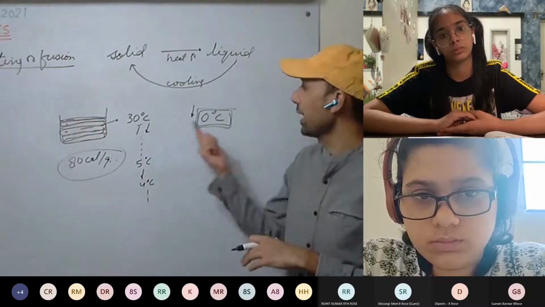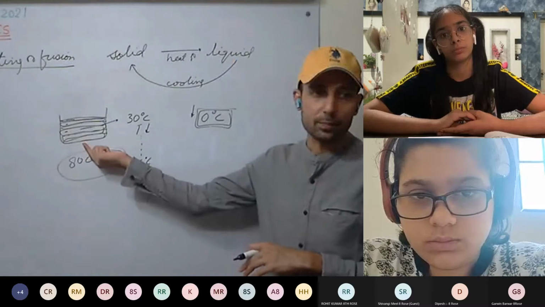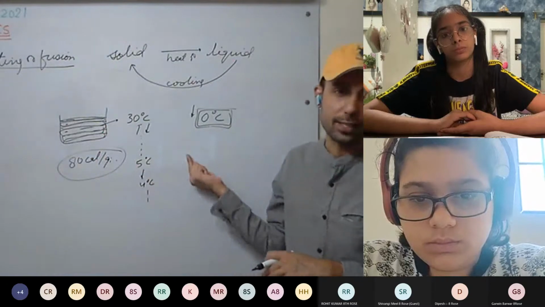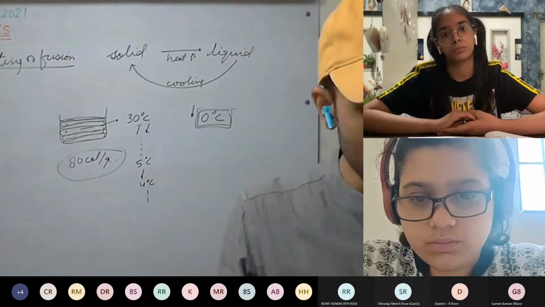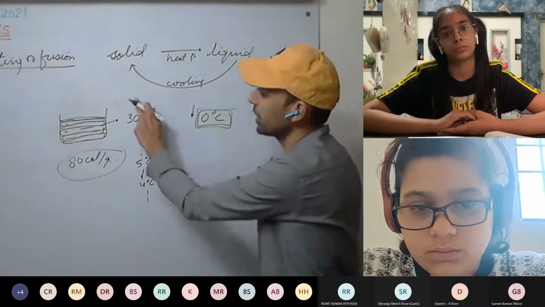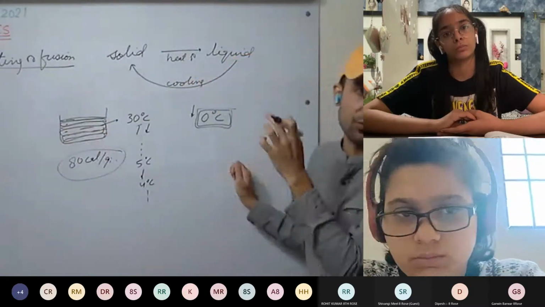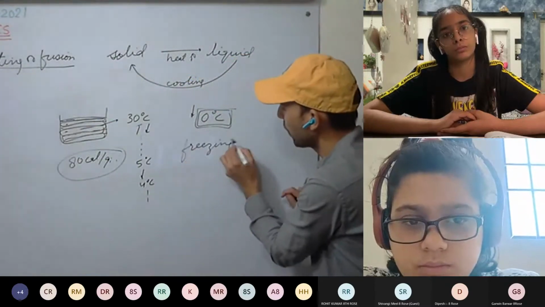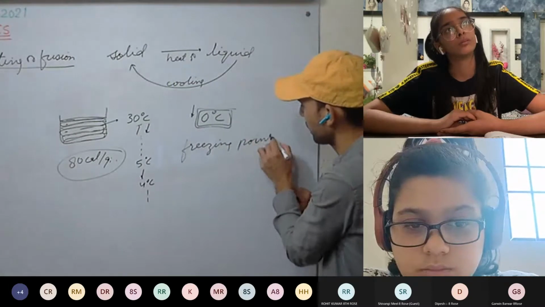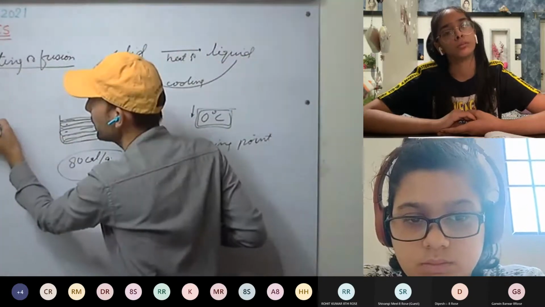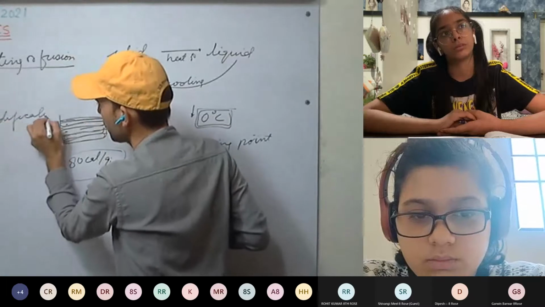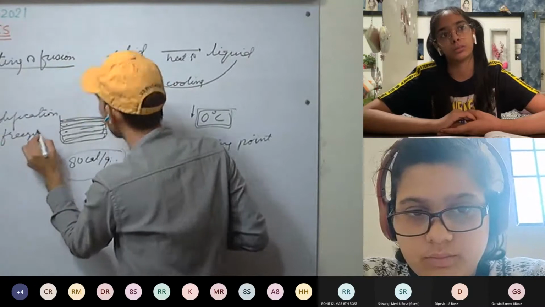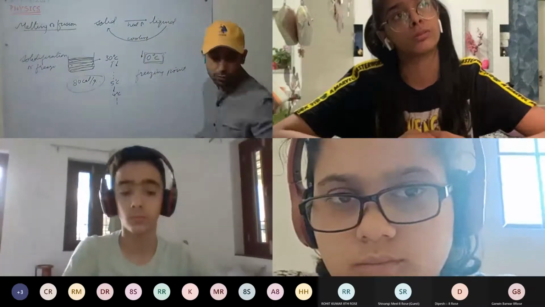The amount of heat released at 0 degrees Celsius by water to convert it into solid, that heat is called latent heat, the latent heat of freezing. The temperature at which any liquid freezes is called the freezing point, or solidification point, or freezing.